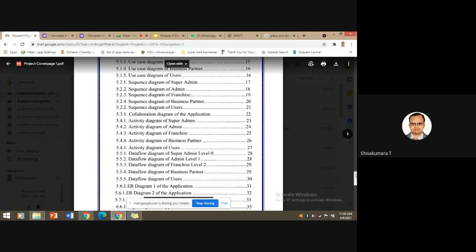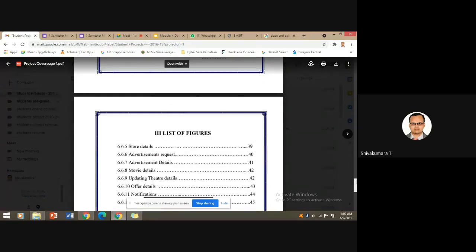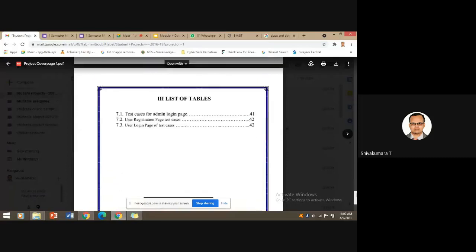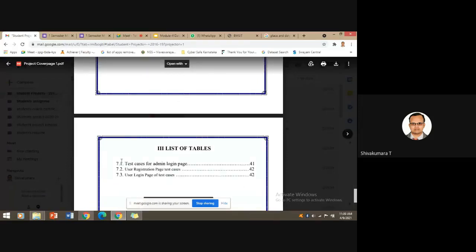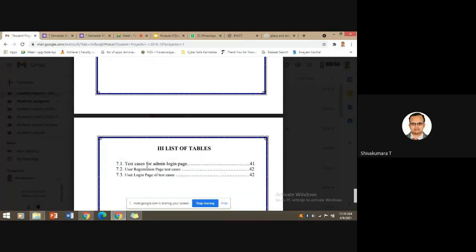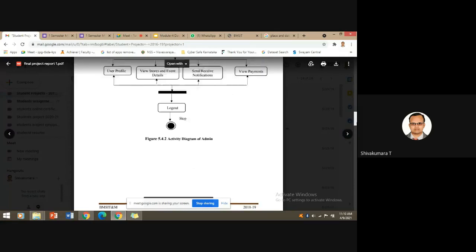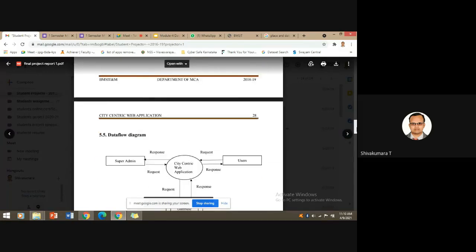Then similarly, if any tables exist, you need to mention them explicitly in the list of tables. For example, 7.1 test cases for admin login page, that is page number 41. If you go to page number 41, the table is mentioned here.